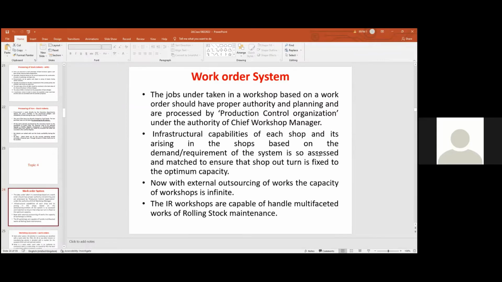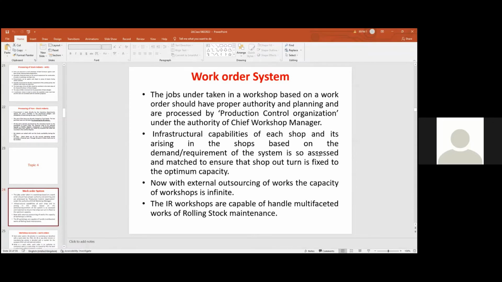The jobs undertaken in a workshop is based on a work order. What is a work order? Work order is an authority to commence work in a workshop. Who issues this work order? Production control organization of a zonal railway workshop is issuing the work orders.